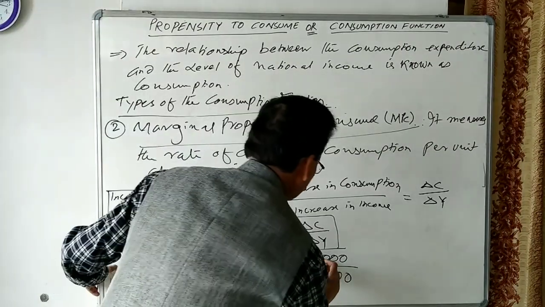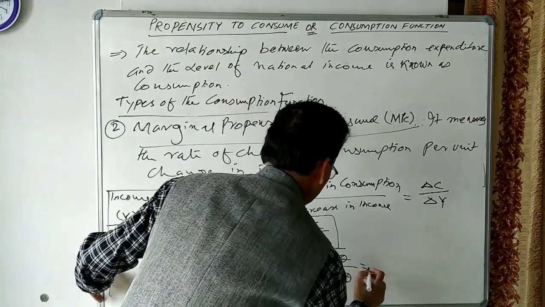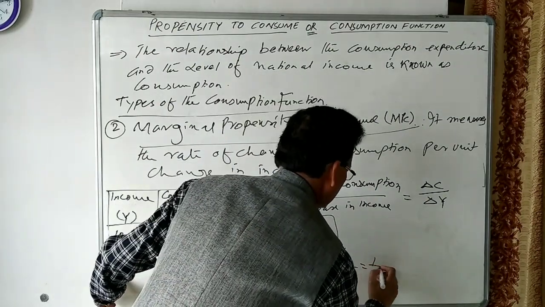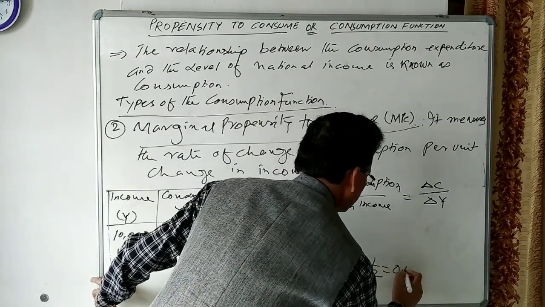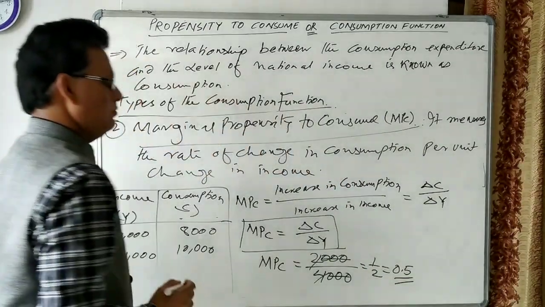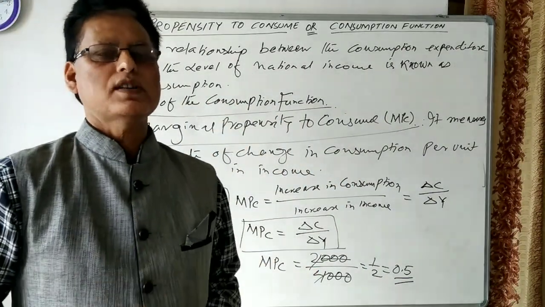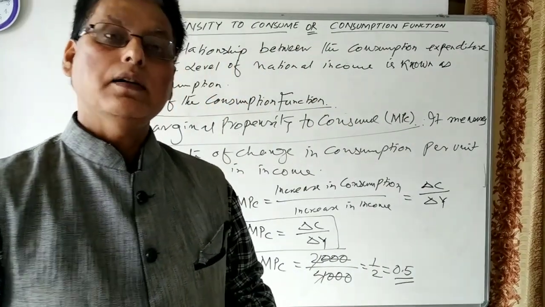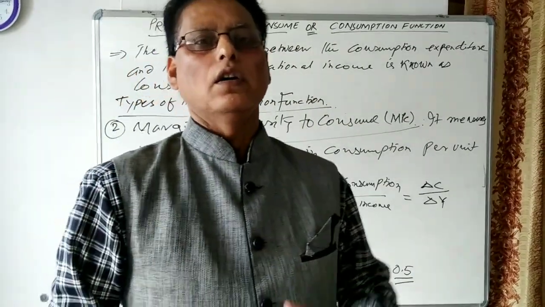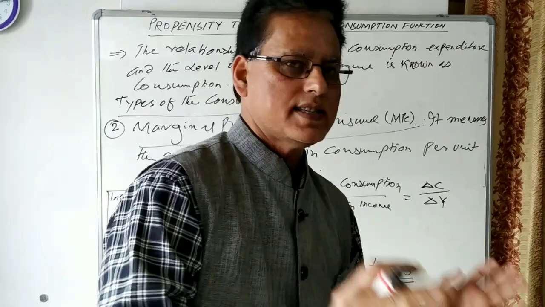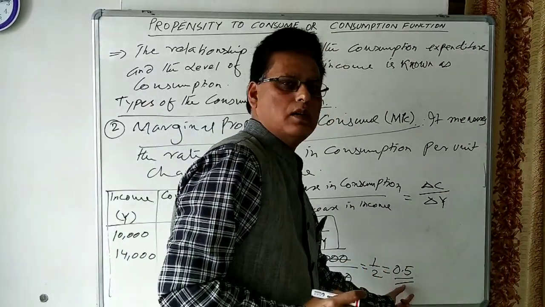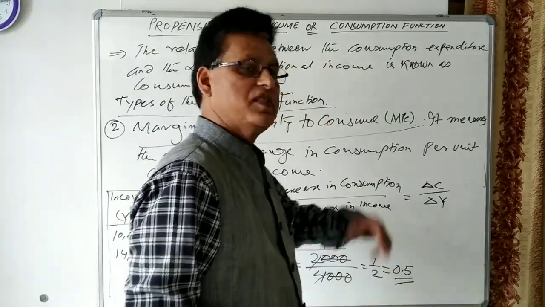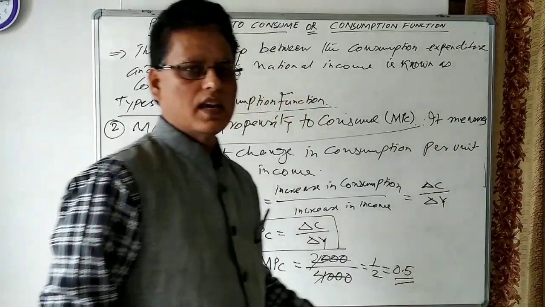So this will be 1 upon 2, that is 0.5. 0.5 tells that 50% of the increase in income goes for consumption. And the income which does not go for consumption is saved. It means 50% of the income goes for consumption and 50% goes for saving.